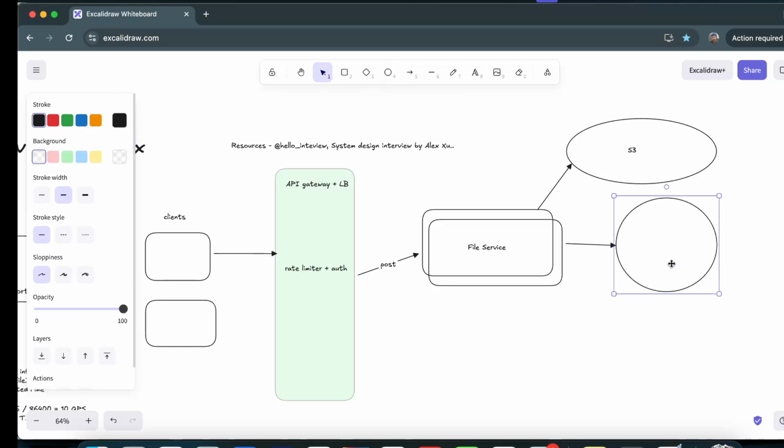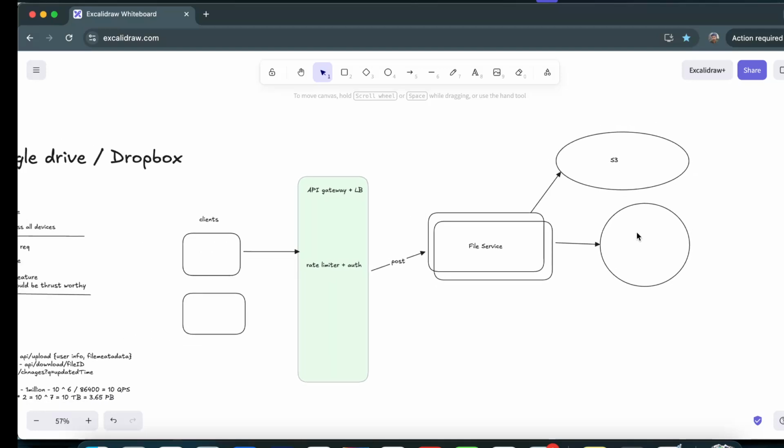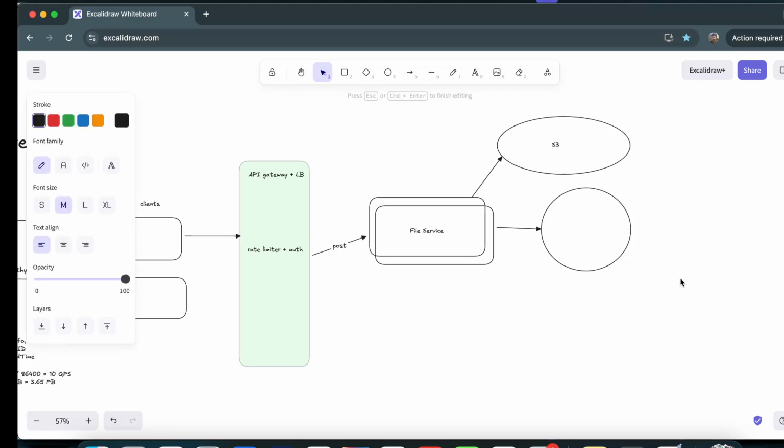This database could be anything. We can rely on NoSQL or even SQL. I'll go with SQL in this video. I don't think we have to worry a lot about which database to choose, as either can fit perfectly fine here. I'll choose MySQL. So first we'll have the file DB, and the structure is like this.